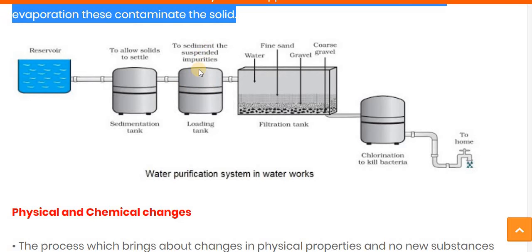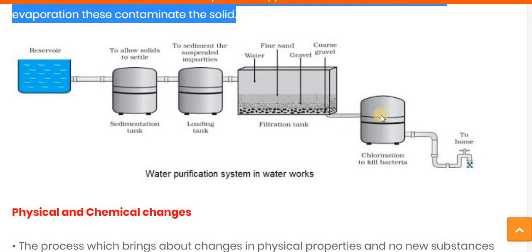Here sedimentation also occurs, and the lighter part goes upward, so it is passed to the next tank, while the harmful or denser particles settle down at the base of the loading tank. Now the water is further passed to the filter tank. Here the filtration process occurs. The fine sand and the heavier rock sand settle down, and the water is again passed to the chlorination tank.